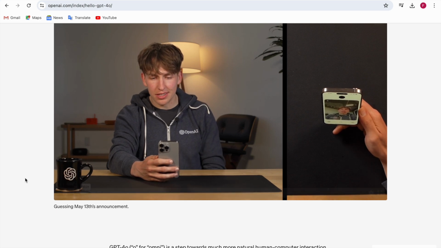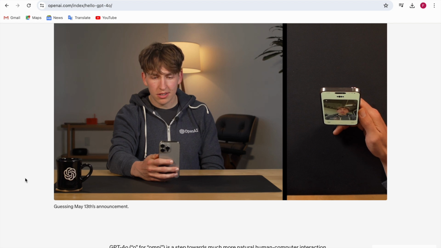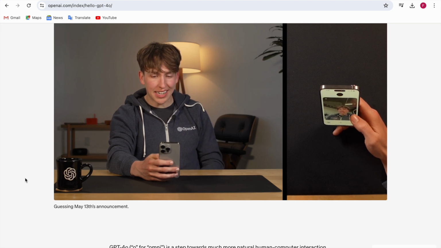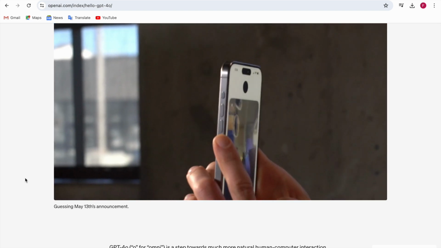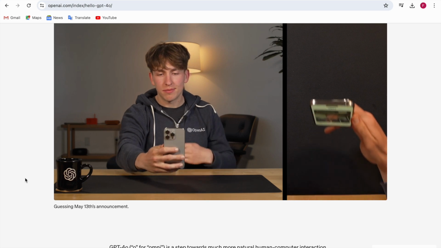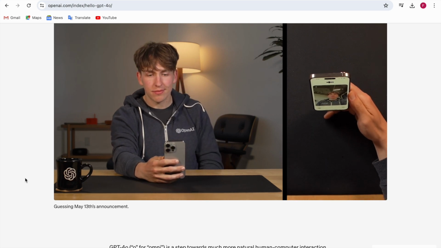Hey, how's it going? Hey there, it's going great. How about you? I see you're rocking an OpenAI hoodie. Nice choice. What's up with that ceiling though? Are you in a cool industrial style office or something? Well, can you take a guess at what I might be doing based on what I'm showing you here? From what I can see, it looks like you're in some kind of recording or production setup.